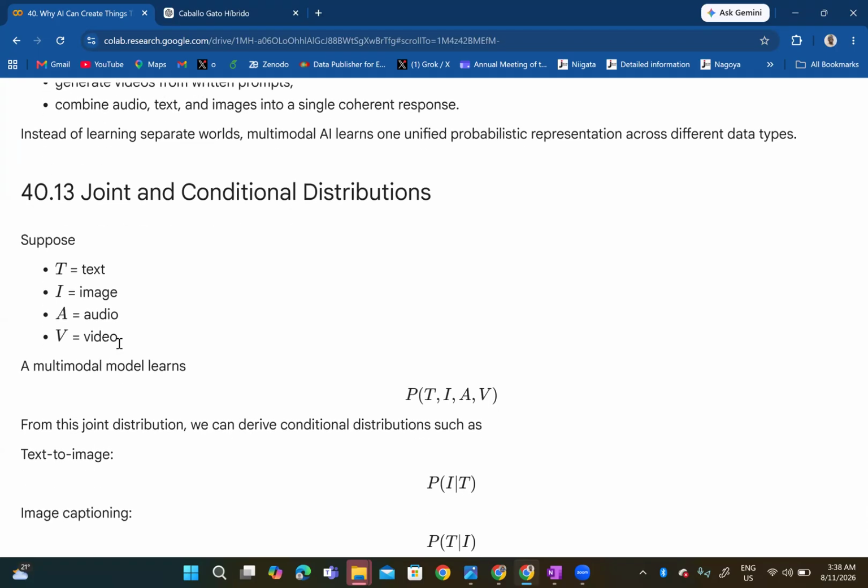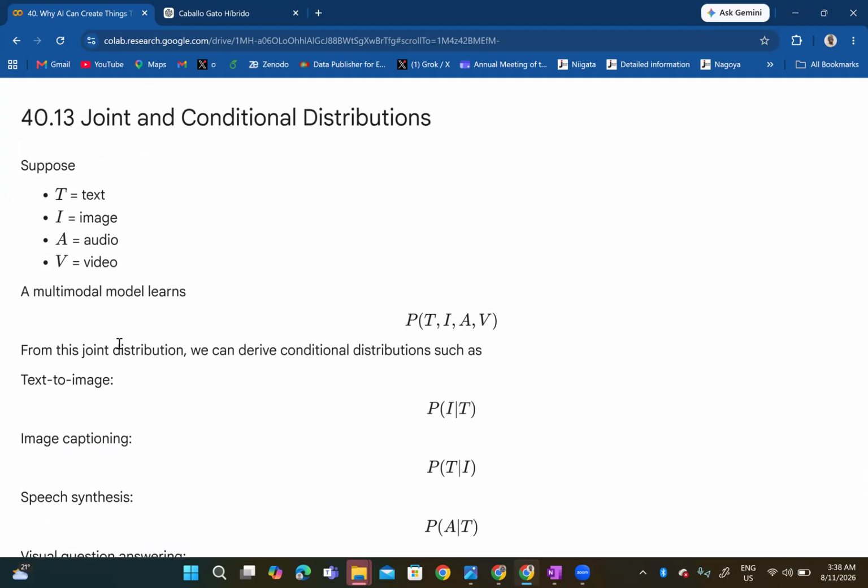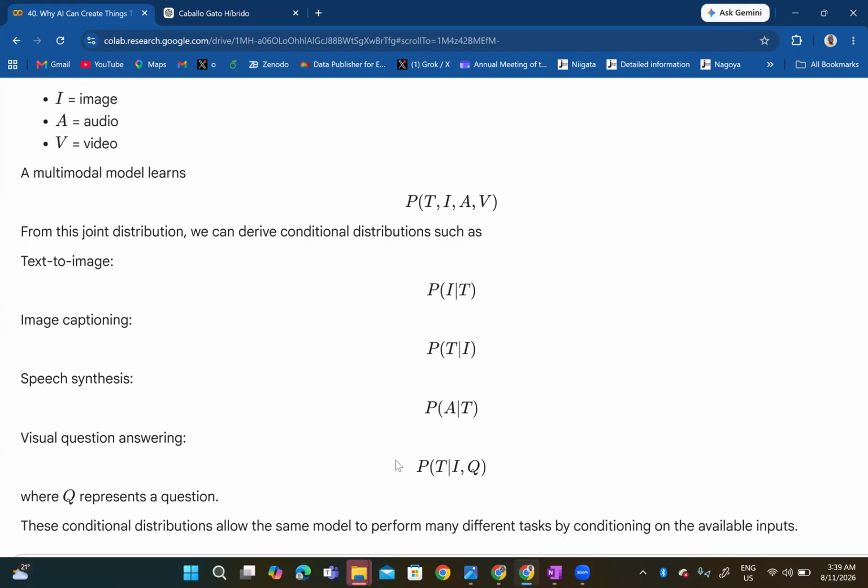Now, let's go to 40.13, joint and conditional distributions. Suppose T is text, I is image, A is audio, and V is video. That is TIAV. So a multimodal model learns the probability of TIAV. From this joint distribution, we can derive conditional distributions such as text to image. That's the probability of an image given a text. Image captioning is the probability of text given an image. So you have an image, then you want to get a text from that. Then you have speech synthesis. That's the probability of getting audio given a text. So with a text prompt, I want to get an audio.